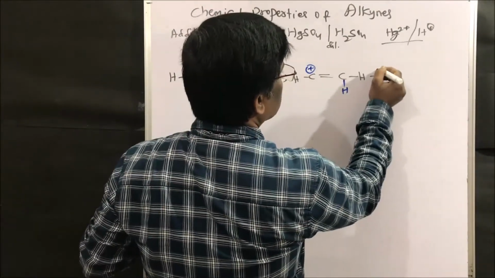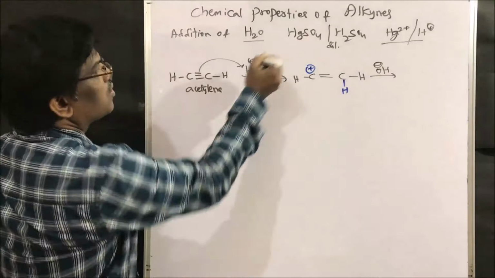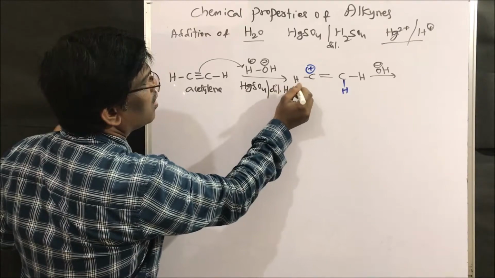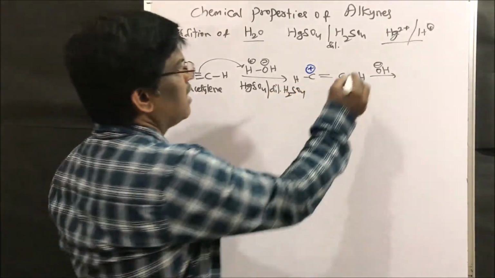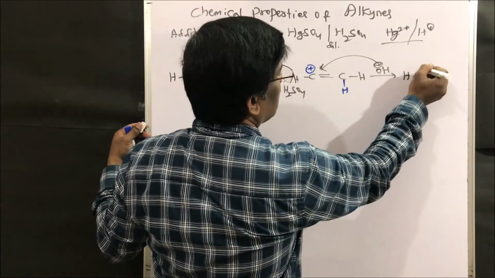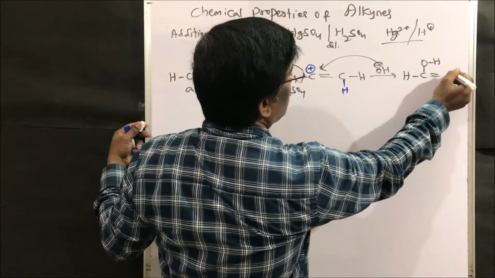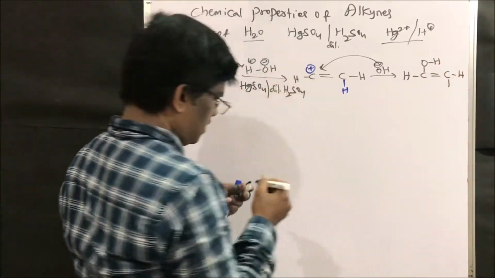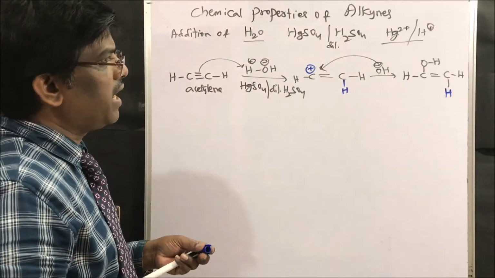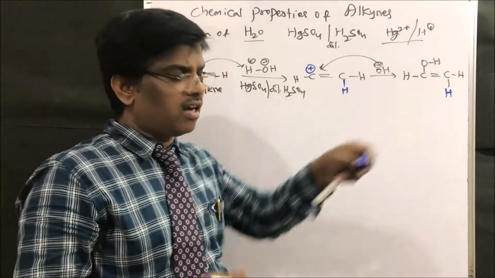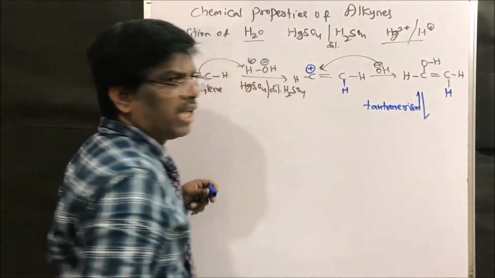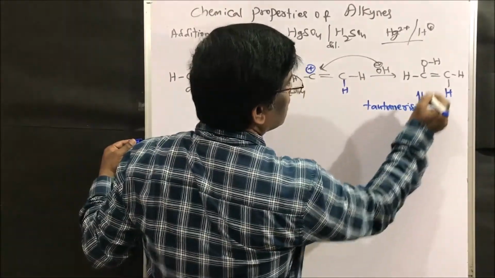The OH minus in the reaction mixture, so what we are using, mercury sulfate and dilute H2SO4, gives this intermediate. This reacts with the water molecule to give hydrogen, COH, double bond, CH. Yes, so this hydrogen is here, right friends? So this is the intermediate, vinyl alcohol,